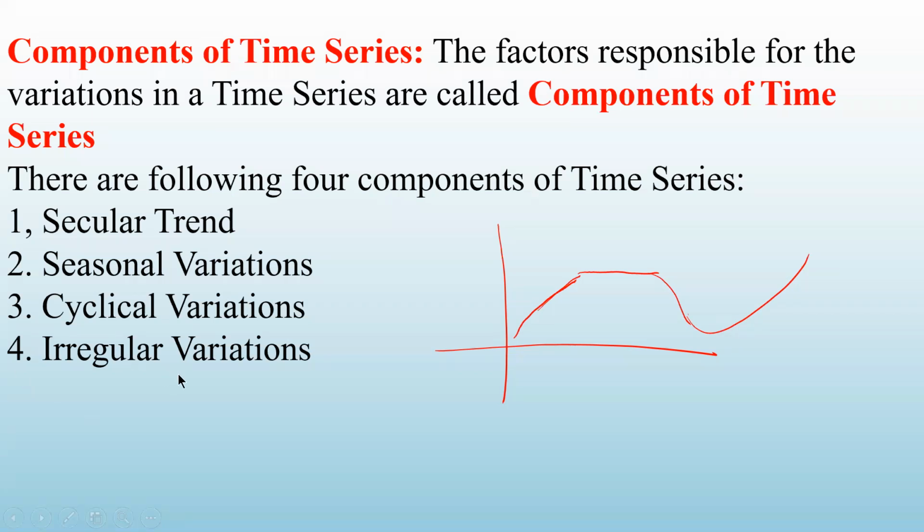Irregular variations happen due to irregularity which you cannot predict. Due to some natural calamities like flood, or maybe the corona, which is going on nowadays, the values in the time series may fluctuate. Some man-made calamities are also there, for example, a strike or lockdown. Due to these reasons, the sale or various other time series may be affected.